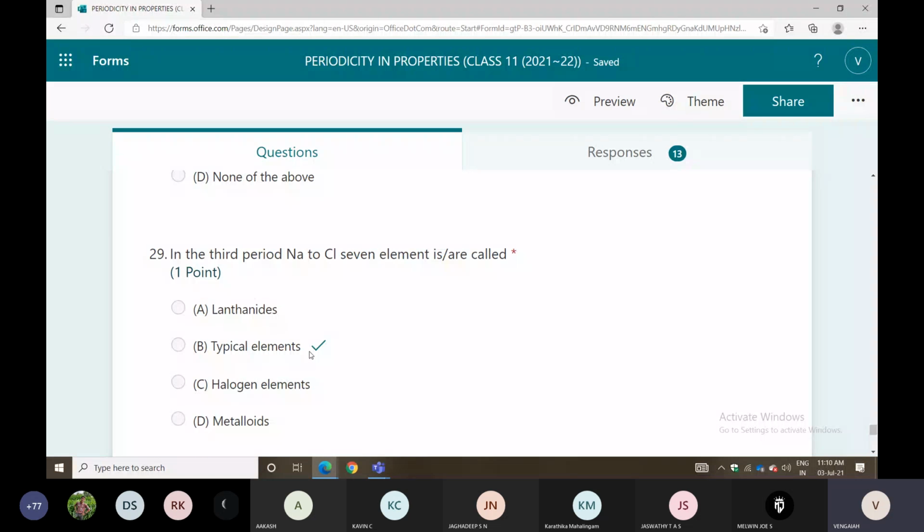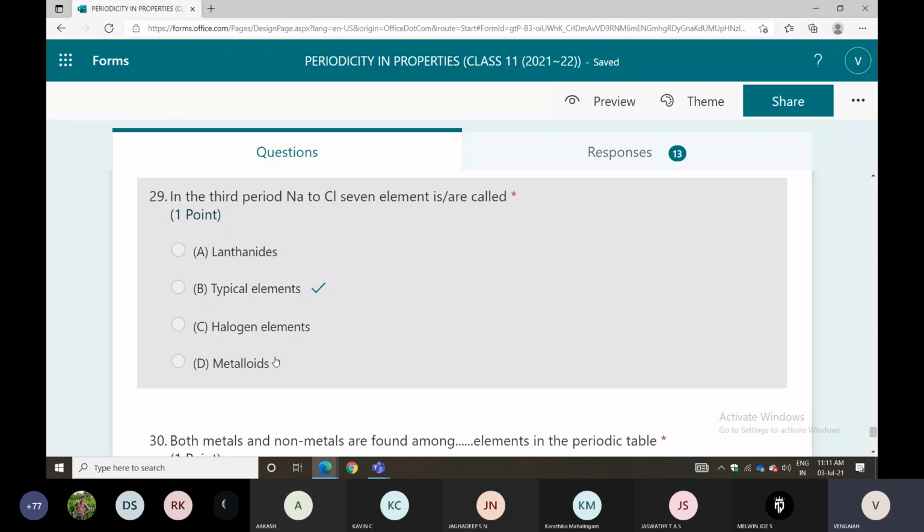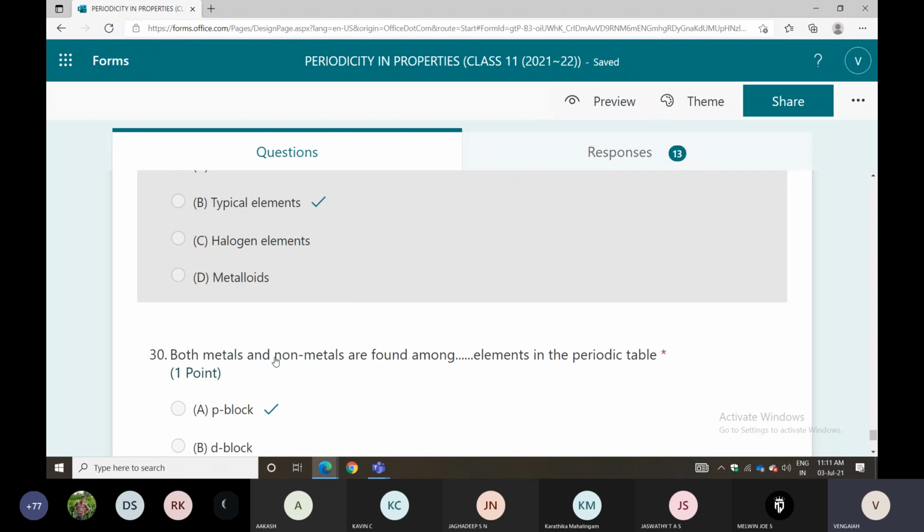In the third period, sodium to chlorine having 7 elements is called typical elements. Sodium to chlorine: sodium, magnesium, aluminum, silicon and so on. These all belong to typical elements. New point you can write down. What is the meaning of typical elements? In the third period, sodium to chlorine, these 7 elements you can call typical elements.